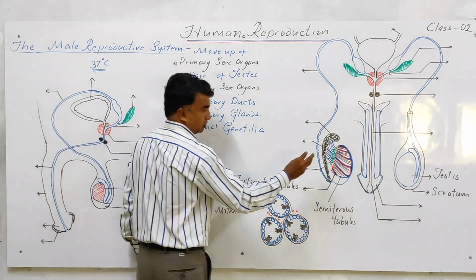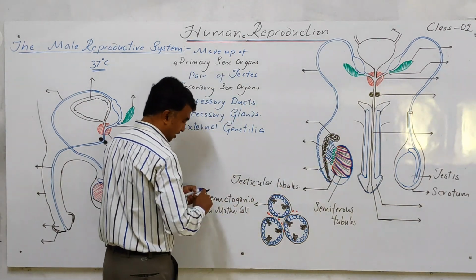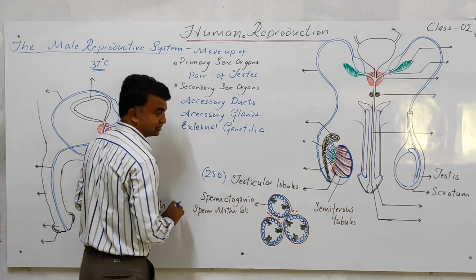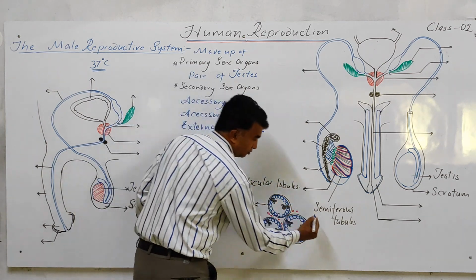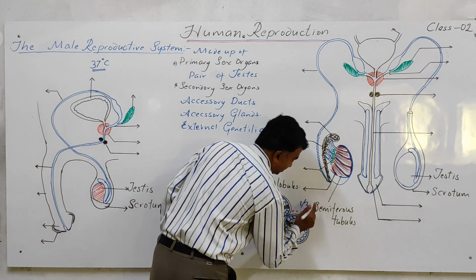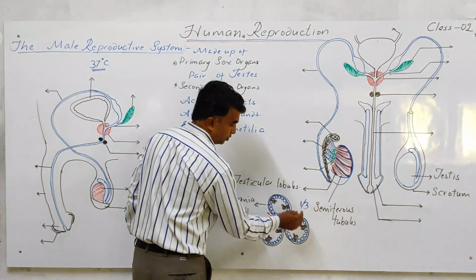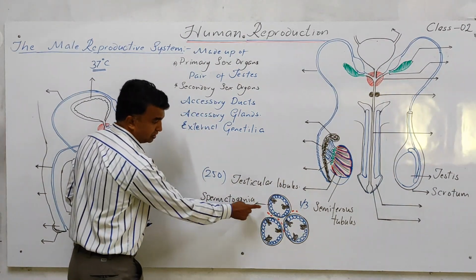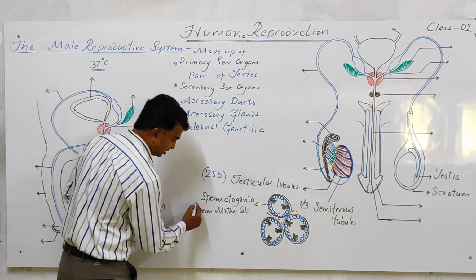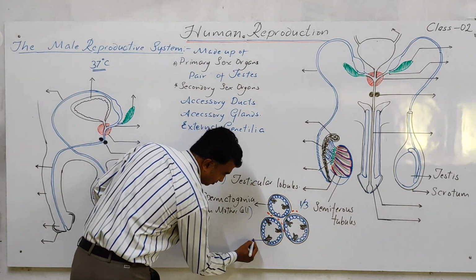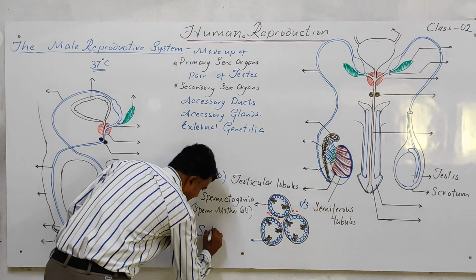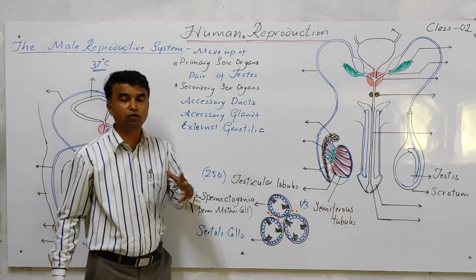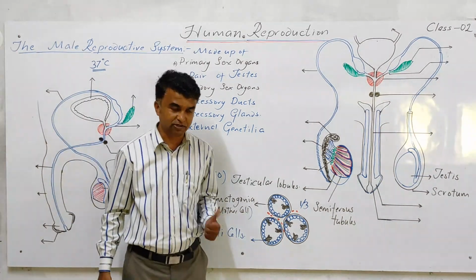So try to understand. This is the testis. Inside, almost 250 testicular lobules are there. Inside the testicular lobules, 1 to 3 seminiferous tubules are there. Each seminiferous tubule is lined by two types of cell. One is the spermatogonia, or sperm mother cell, and the second one is the Sertoli cells.